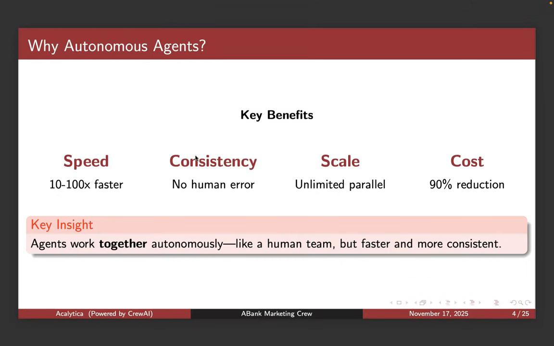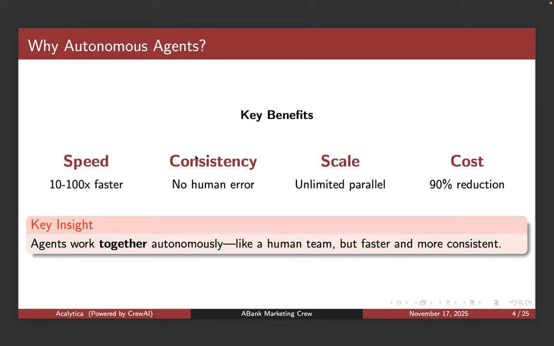If you look at those, you have gains in all of those parameters. It's faster, and you eliminate human error and other human fallacies and weaknesses like egos and procrastination. And then you can also scale exponentially.